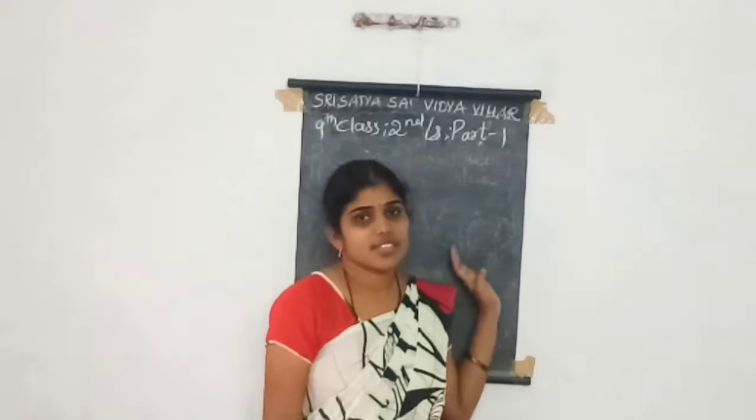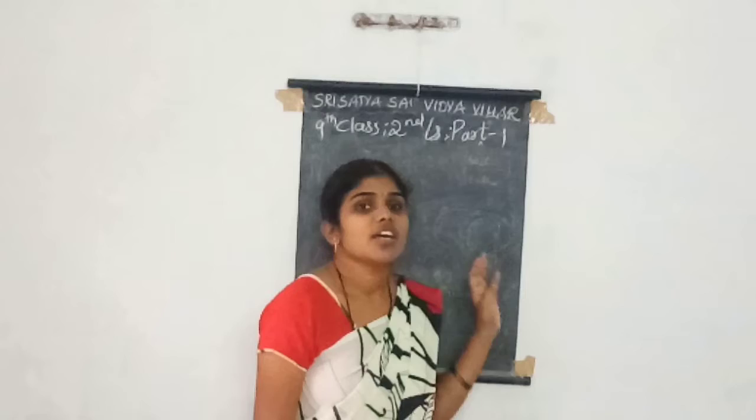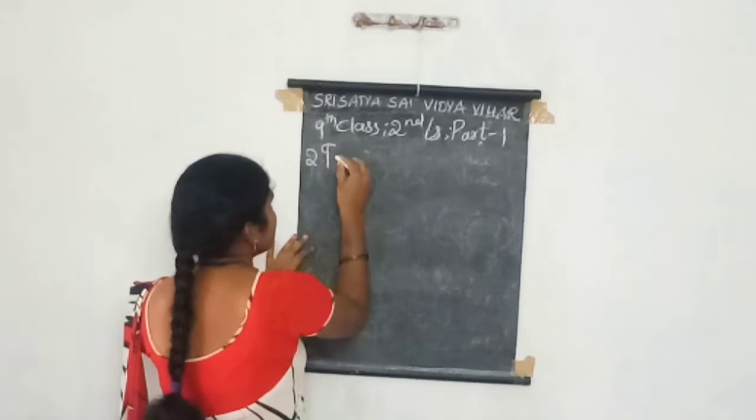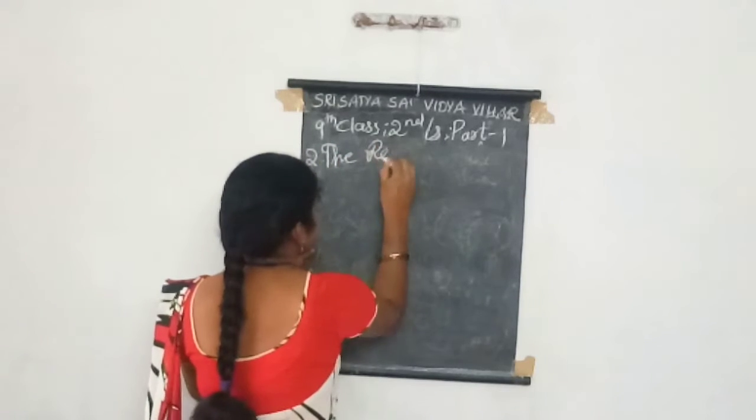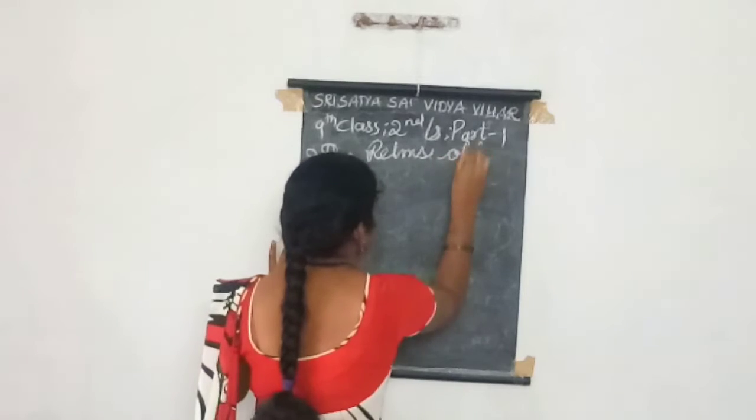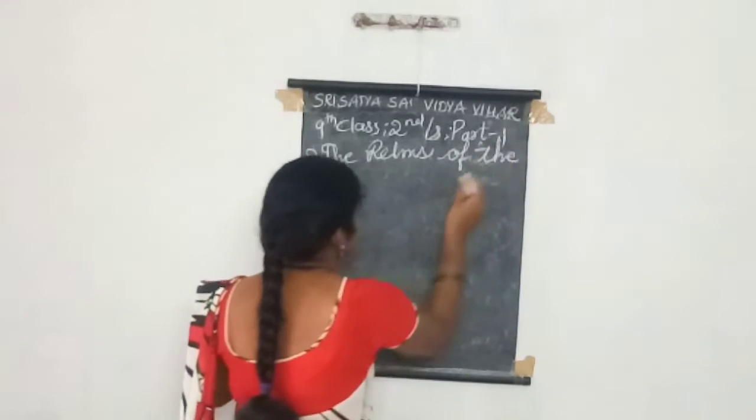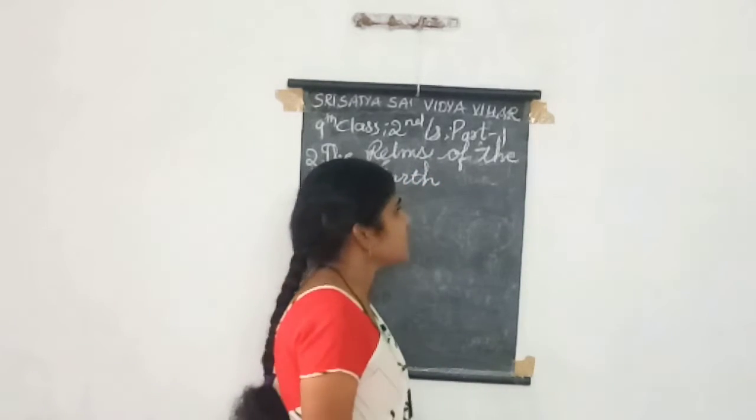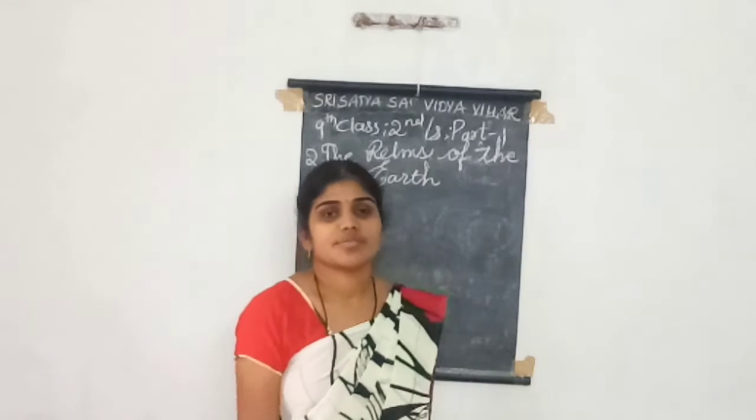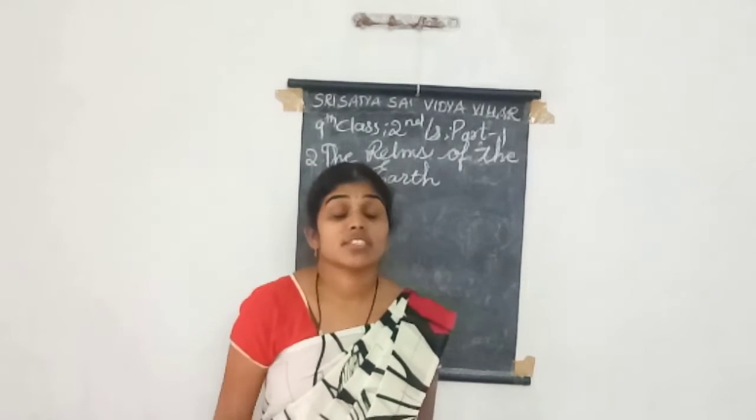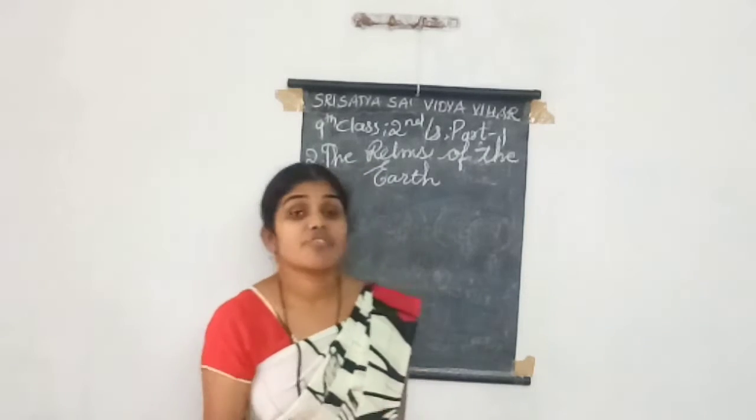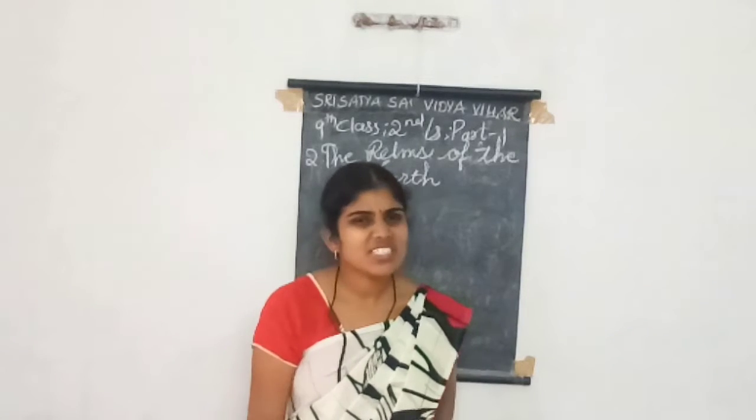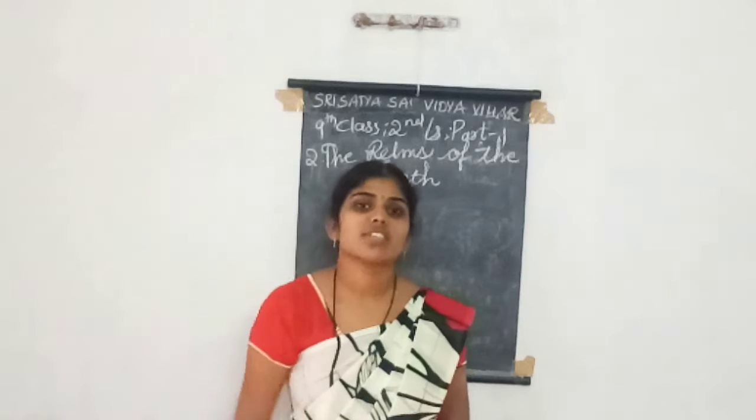Now our second lesson. The second lesson is the natural rhythms of the earth. In this lesson we are going to discuss the form, the surface, the terrain of the earth. What is the form of the terrain of the earth? How is the terrain of the earth? We are going to discuss this in this lesson.